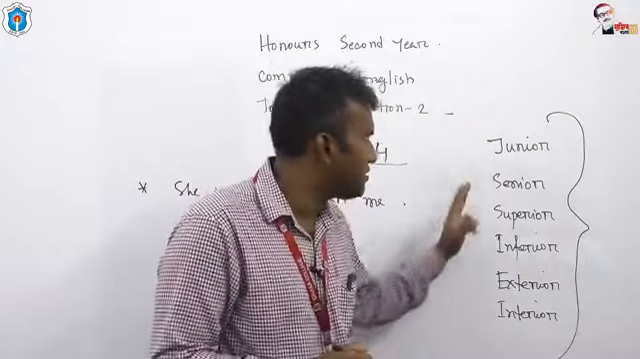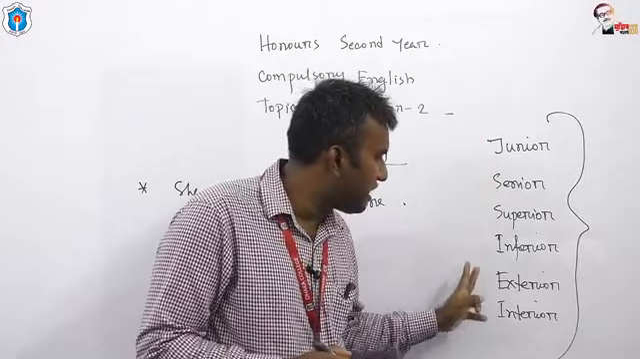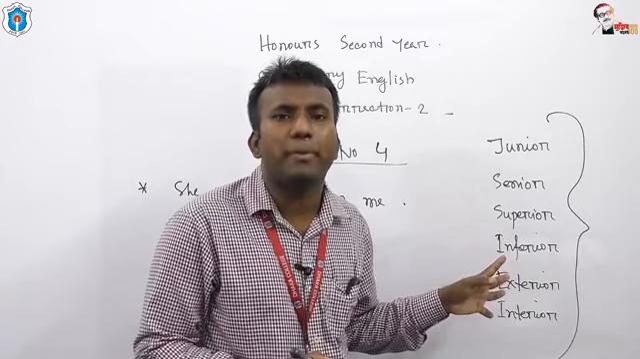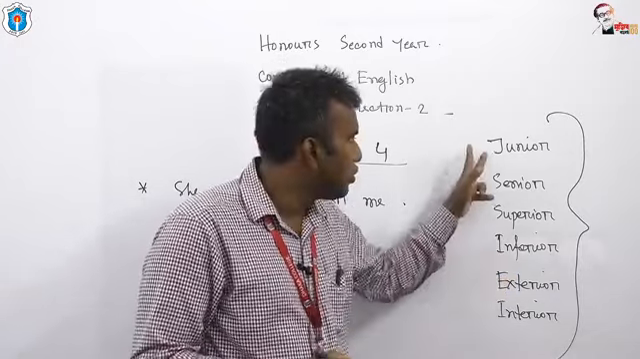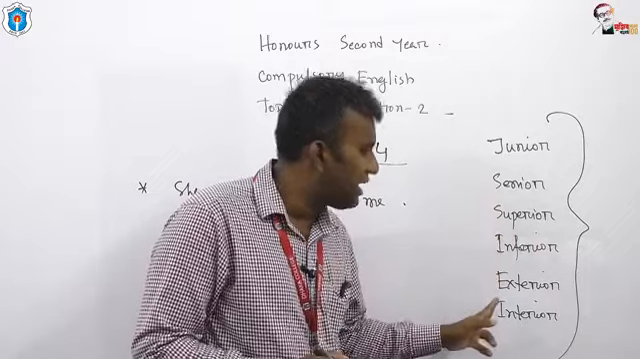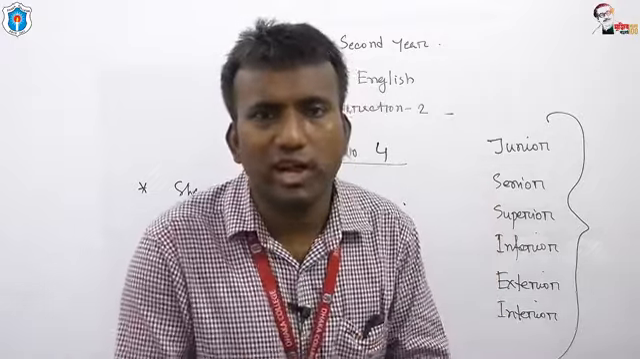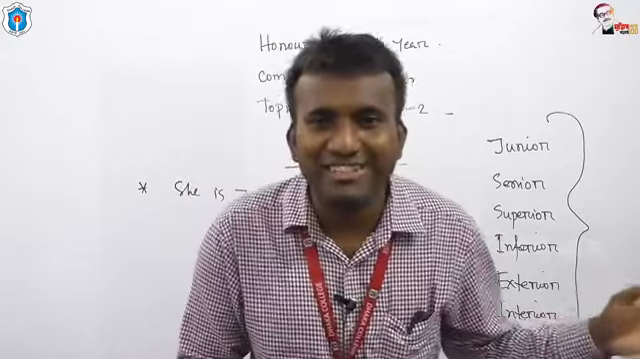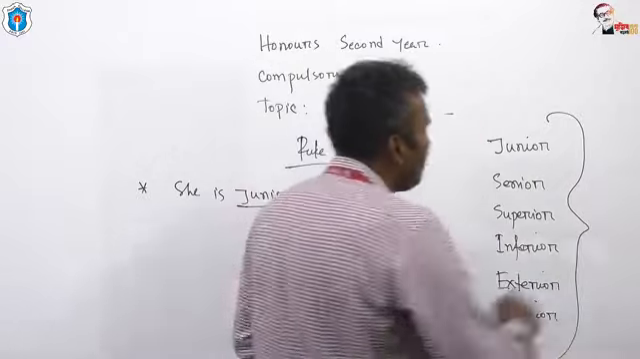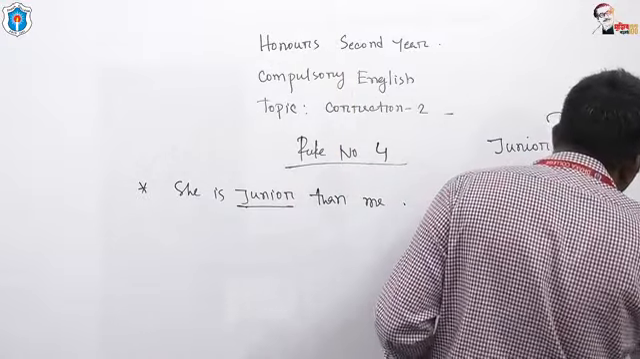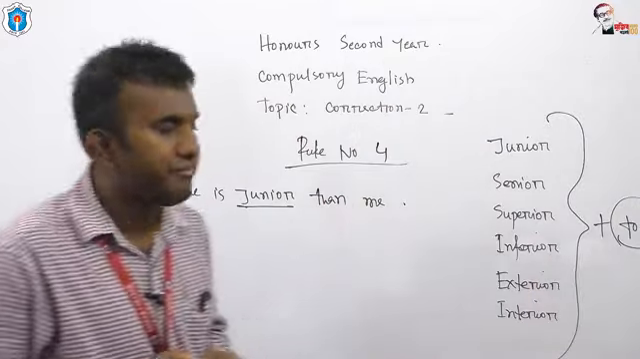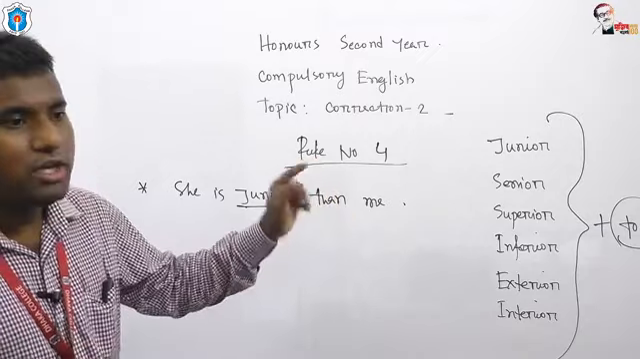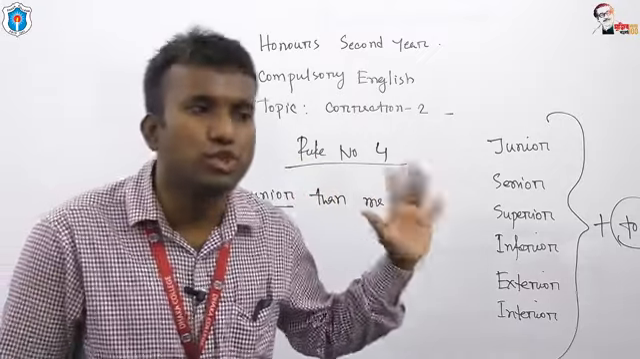Look at them, my dear students. Junior, senior, superior, inferior, exterior, interior. These are the words which are called Latin comparative words, and after these Latin comparative words, you must use to as the preposition. After junior, senior, superior, inferior, exterior, interior, you must use the preposition to.